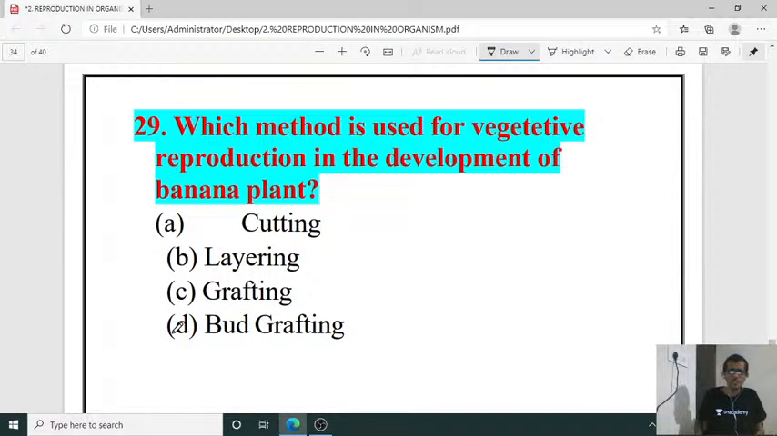Then 29. Which method is used for vegetative reproduction in the development of banana plant? It is cutting, layering, then grafting, bud grafting. It is the cutting. Okay, the tuber. Tuber is going to be utilized. Vegetative reproduction, the cutting, stem tuber. So it is observed in the underground system. What we are observing in the banana plant is actually the pseudostem, isn't it? The actual stem is present in the soil layer. So it is cutting.